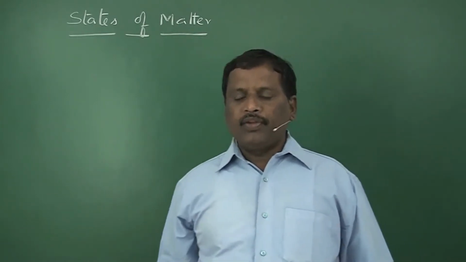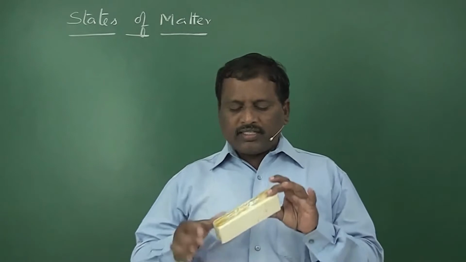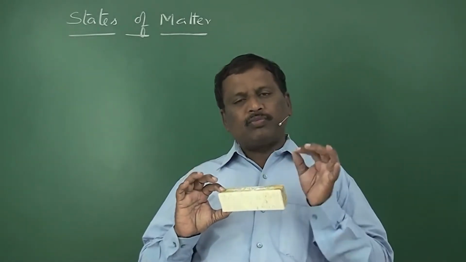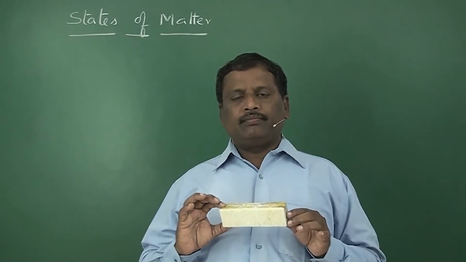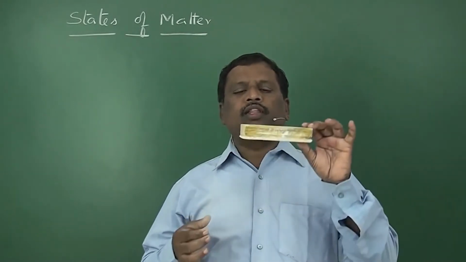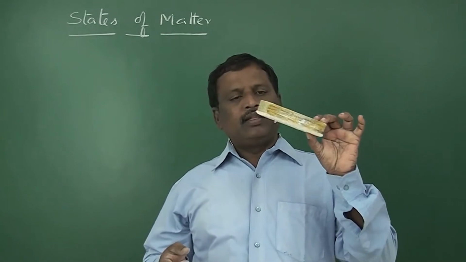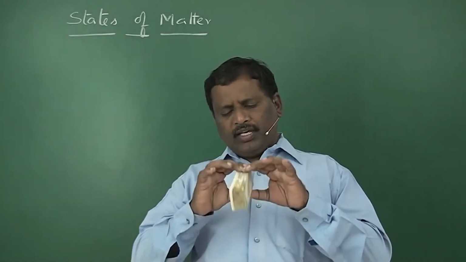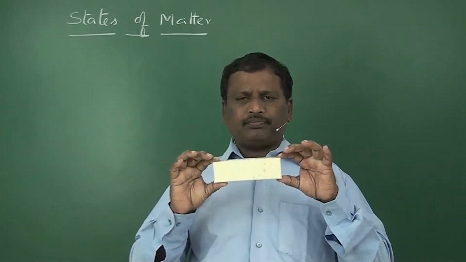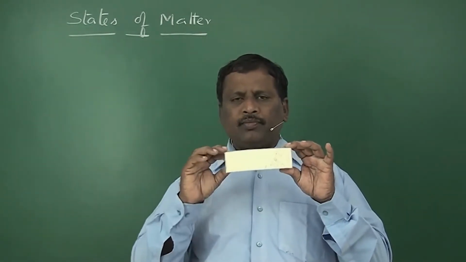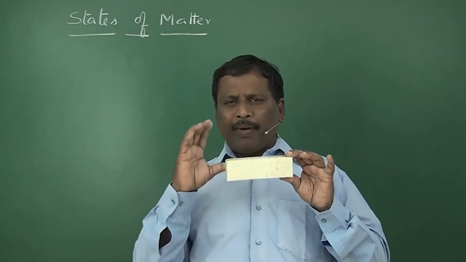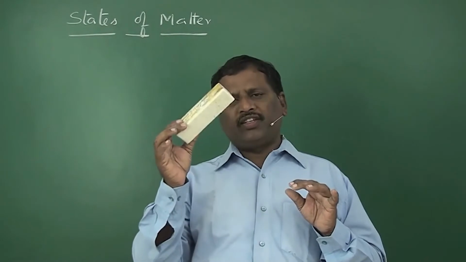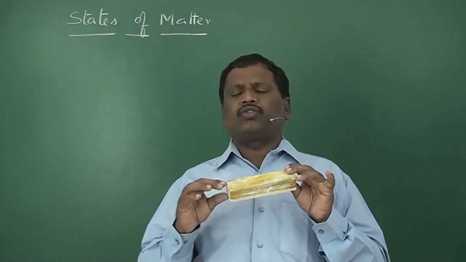For example, if you take this duster, it will have a specific shape because it is made up of small particles. There are several molecules involved in the building of this matter. This is in a solid state. Here the shape is fixed because the molecules are at fixed positions and bind together with strong forces of attraction. That's why it has a fixed shape and also a fixed volume.